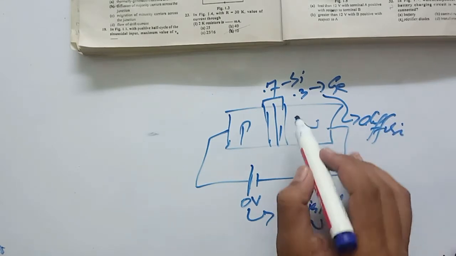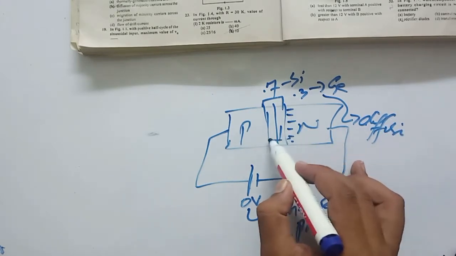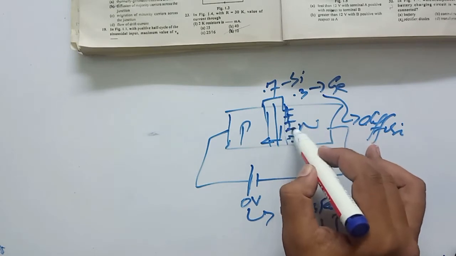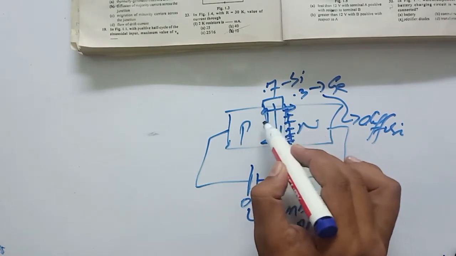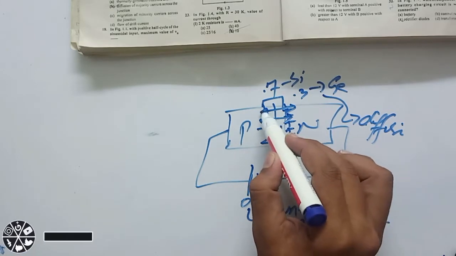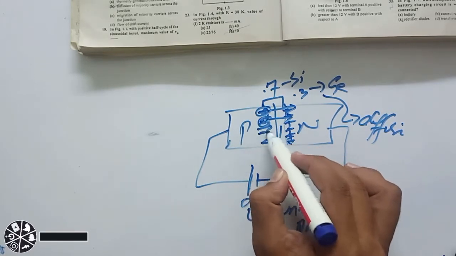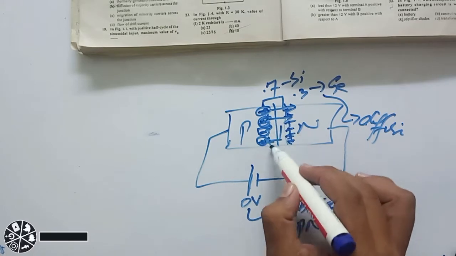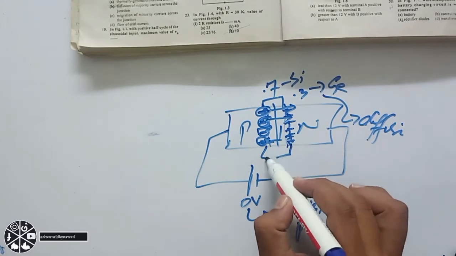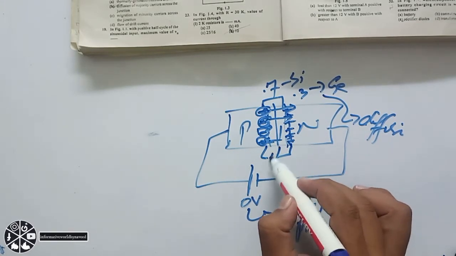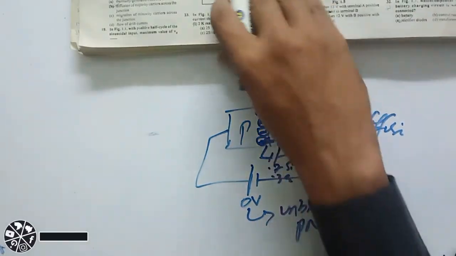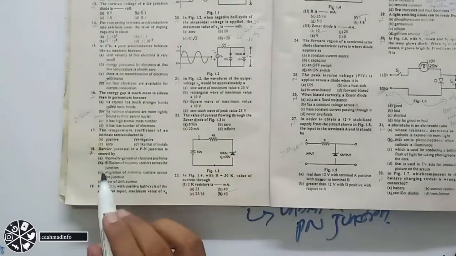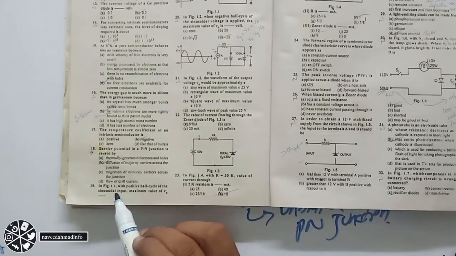Diffusion of electron from here to here, so here you will get positive ions, and diffusion of hole from here to here, so here you will get negative ions. So this difference of potential will be 0.7 for silicon and 0.3 for germanium. So the correct option is option B, that is diffusion of majority carrier across the junction.